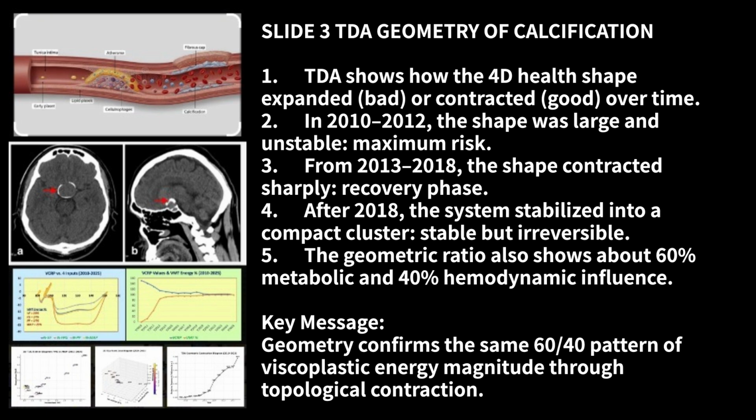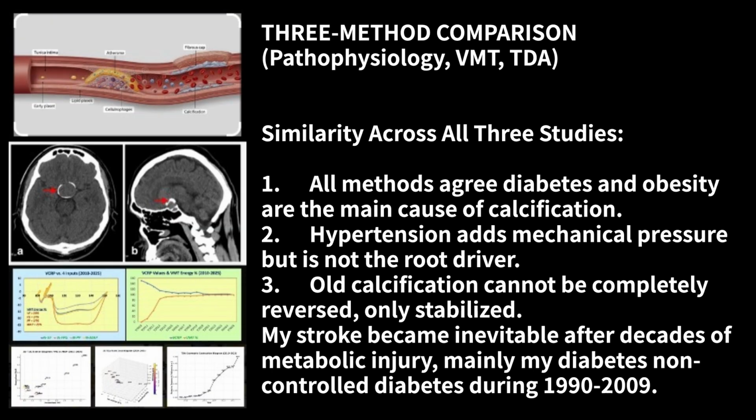5. The geometric ratio also shows about 60% metabolic and 40% hemodynamic influence. Key message: geometry confirms the same 60-40 pattern of viscoplastic energy magnitude through topological contraction. Slide 4. 3 method comparison. Pathophysiology, VMT, TDA, similarity across all 3 studies.